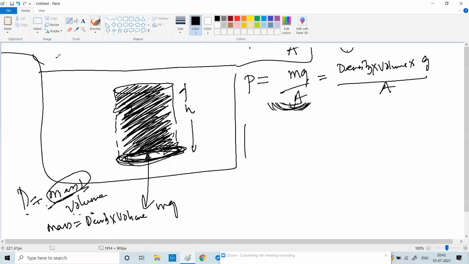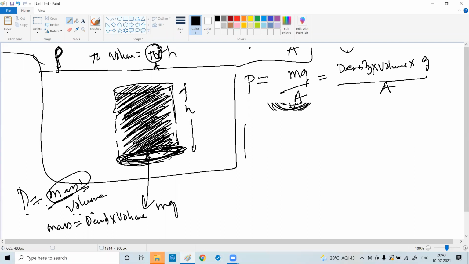Then what will happen? I know my density is rho, and what is the volume? You know the formula for volume of a cylinder? Pi r square h. What is pi r square? Pi r square is the area of the circle and h is the height. So already we know area is a and h is the height. So what is density? Density is rho, volume is A times h, and g by A. Is it clear? How did we get this?